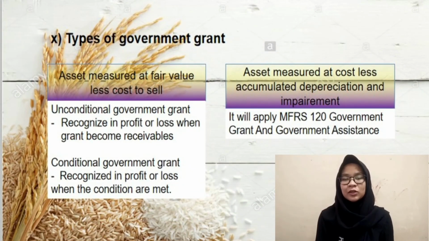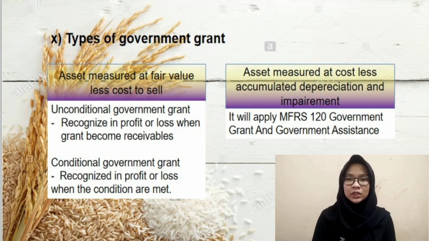Types of government grant. There are two types of government grant that can be used by the entity for its activity. First is when the asset is measured at fair value less cost to sell. In this type, there are two ways, which are unconditional and conditional government grants. An unconditional government grant related to a biological asset measured at its fair value less cost to sell shall be recognized in profit or loss when the government grant becomes receivable. For a conditional government grant, including when a government grant requires an entity not to engage in specific agricultural activity, the grant is recognized in profit or loss when the conditions are met.